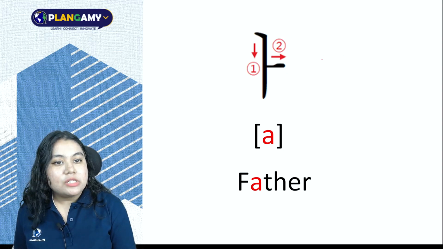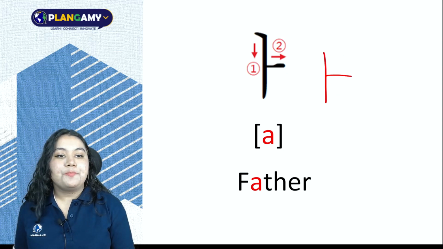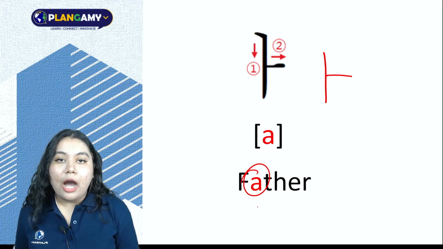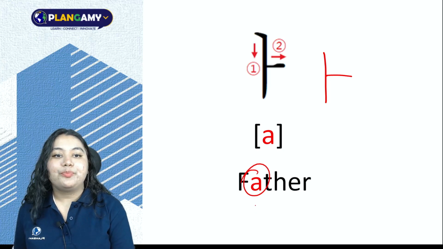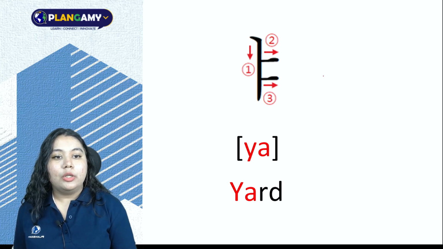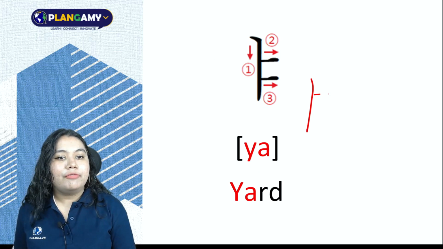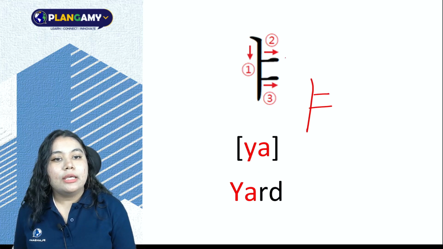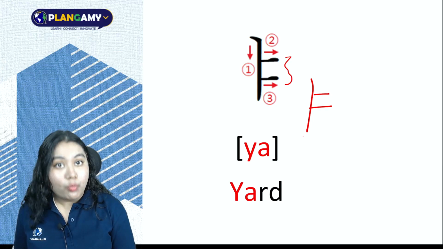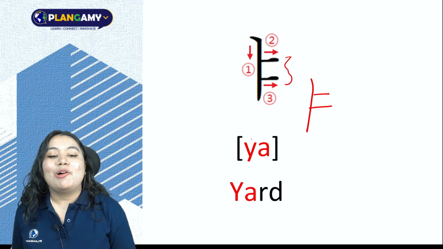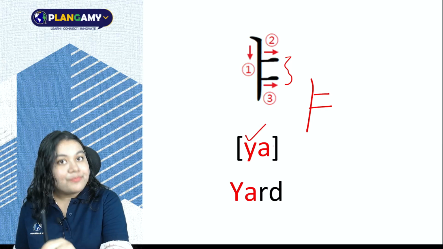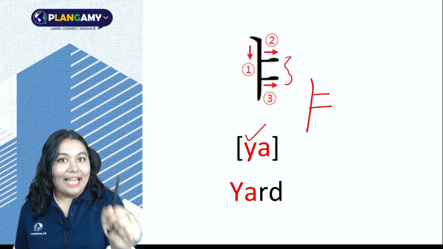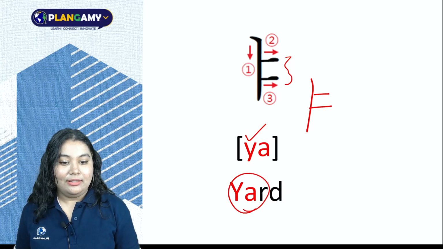My first vowel is ah, like the A in father. My next vowel looks kind of similar to the first one, but notice that there are two short lines instead of one. So two short lines always mean that there is a Y sound attached. Ya, like in yard.